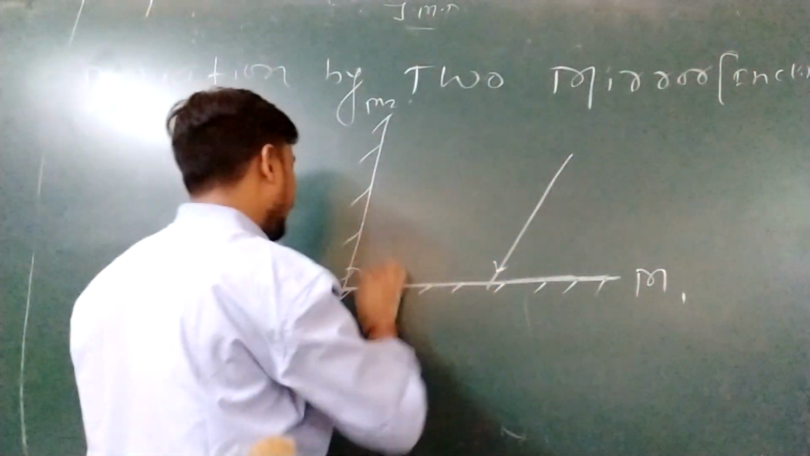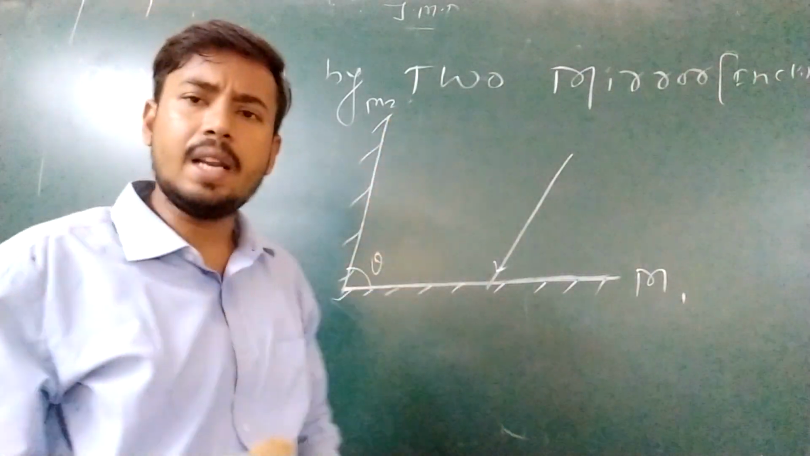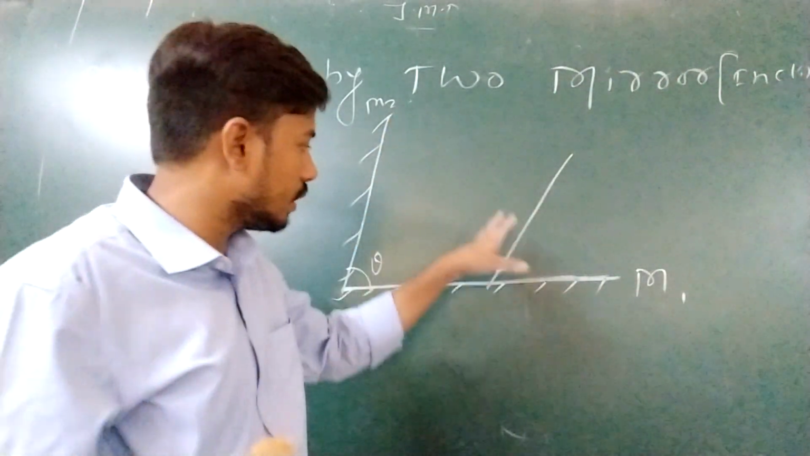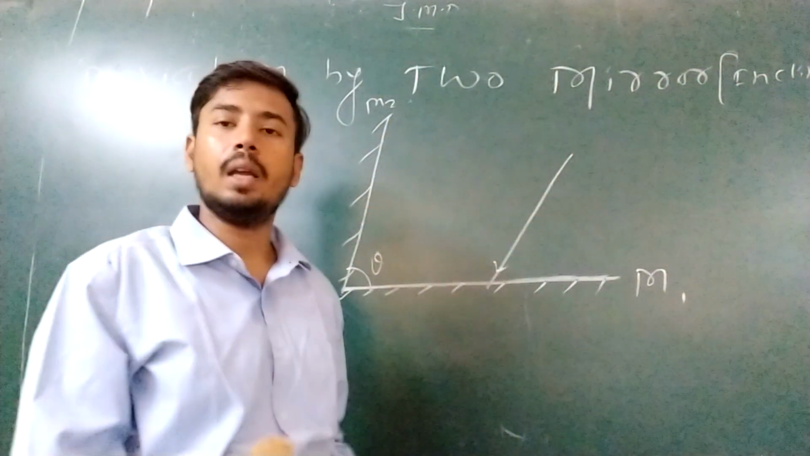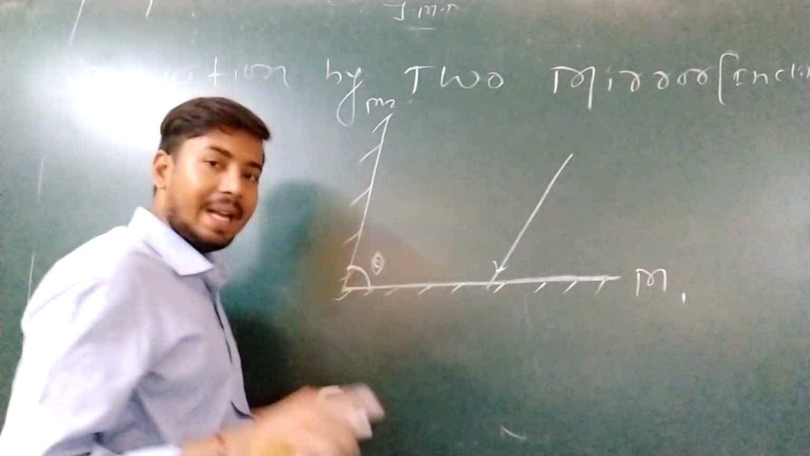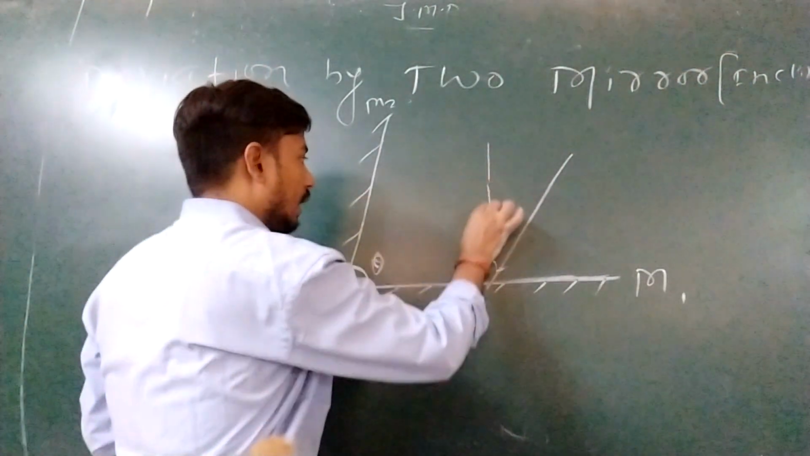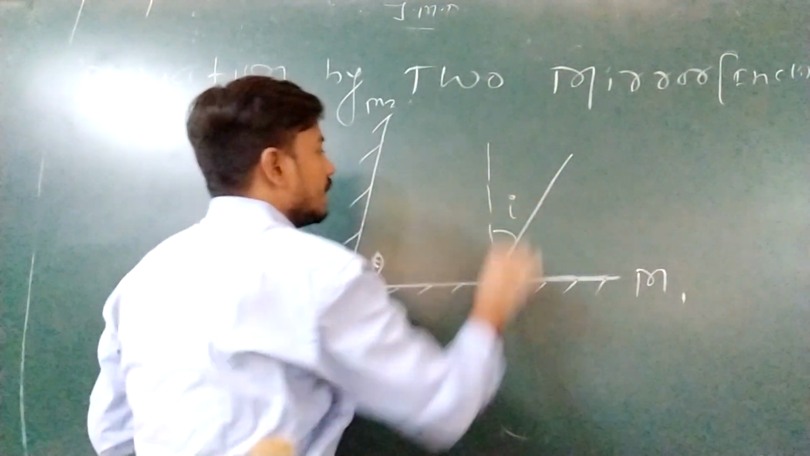You have to take ray any direction. Suppose like this one, any direction you can take. But just we are going to see here. Suppose this ray is coming like this. This angle is what? Theta. Theta is the here angle between the mirrors. Okay? So this is the angle of incidence I.